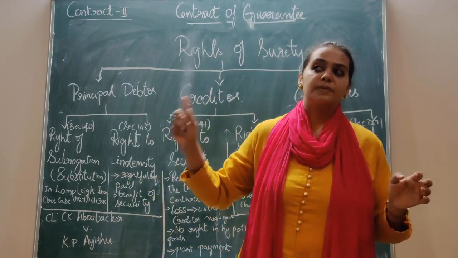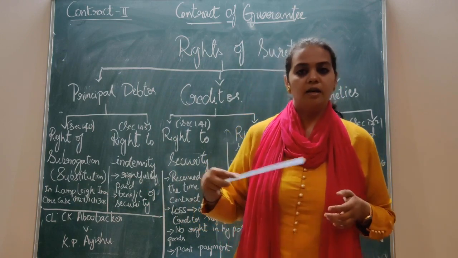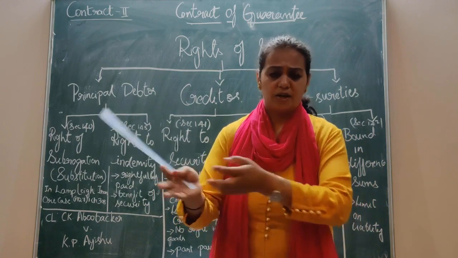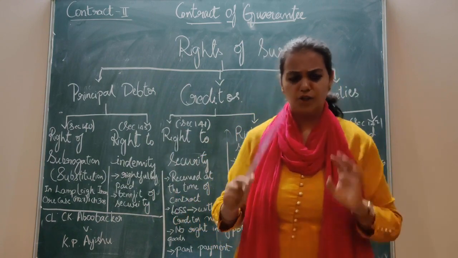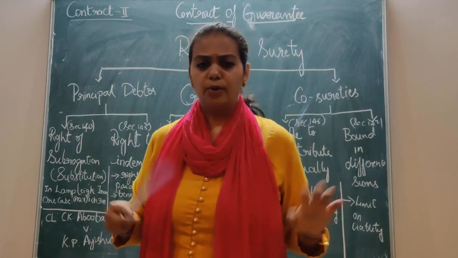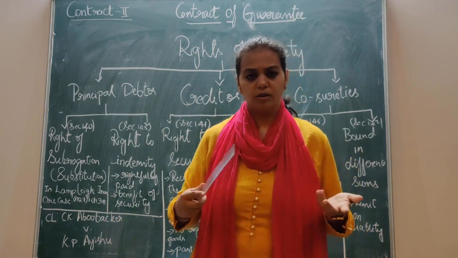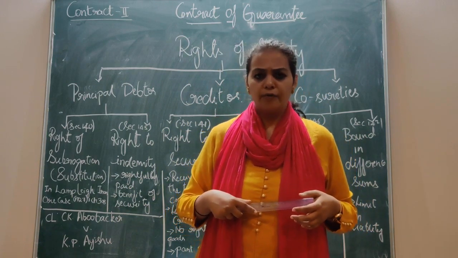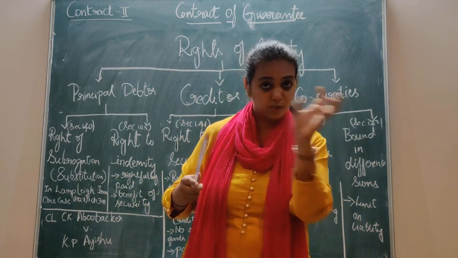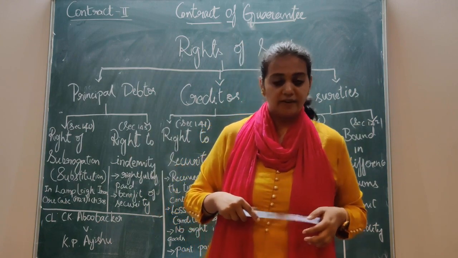Now what do this principal debtor and creditor do? They enter into a private contract saying, see, I'll give you my furniture, you please take this furniture, sell it, whatever you get, you please take. The furniture was also worth 5,000, you take it as 5,000. So now they do it. Now the surety doesn't know, he thinks that he has to pay. The security given is after the contract, after they have entered the contract.